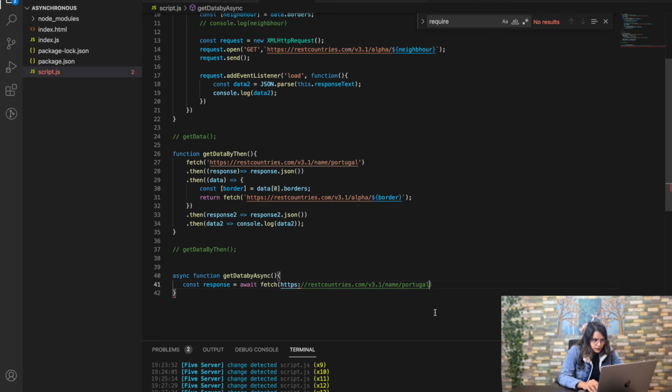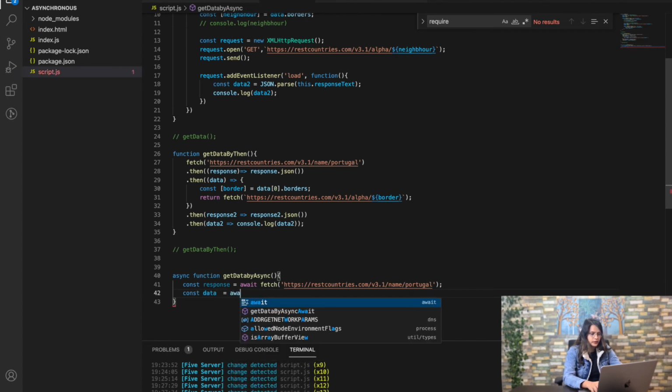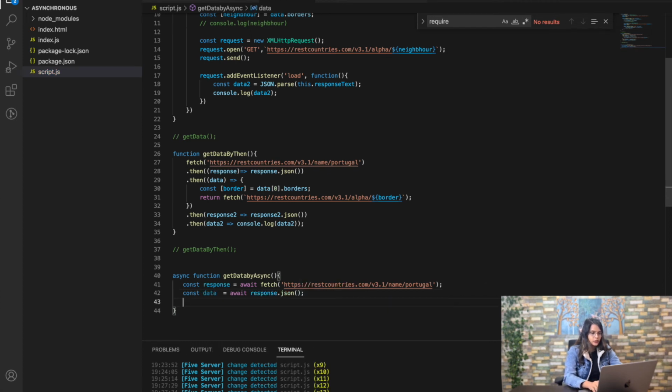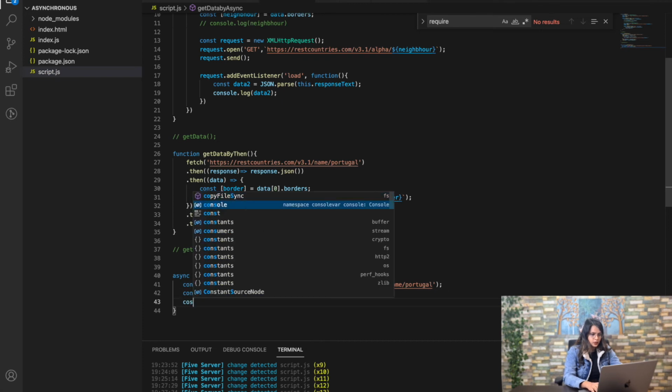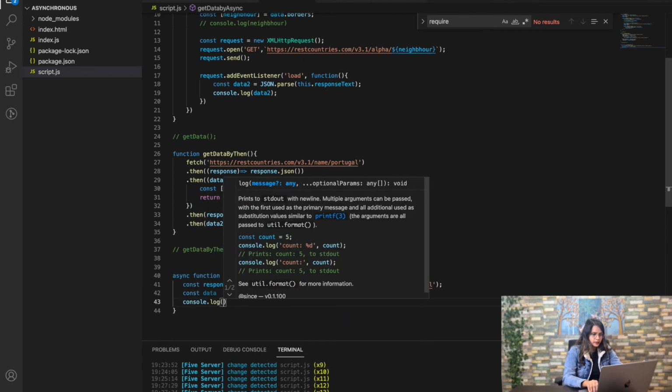Okay, and this is what we are getting. Yeah, I think I've missed this, sorry. Okay, so this is what we are doing. Now if we want to get the data, again we have to do await, response dot json. Now if you check the data, console dot log data. Fine.